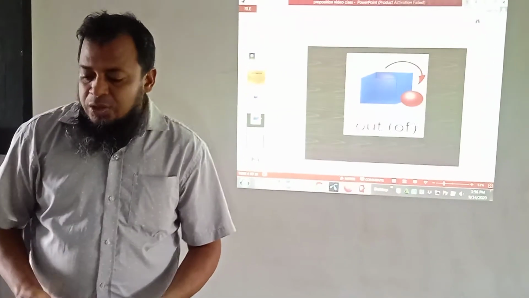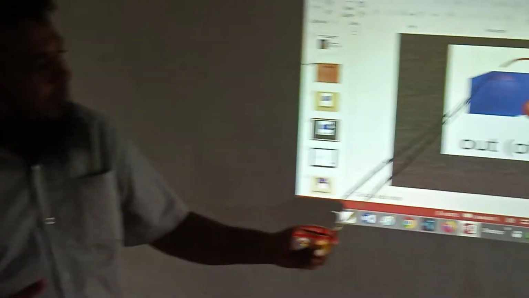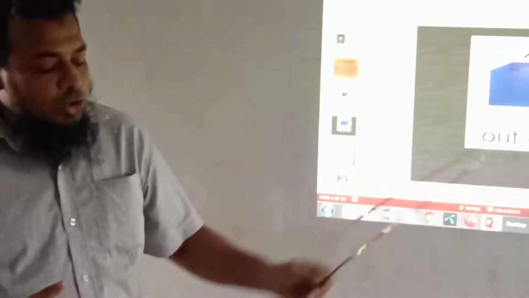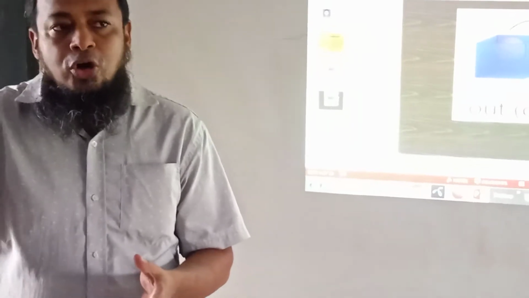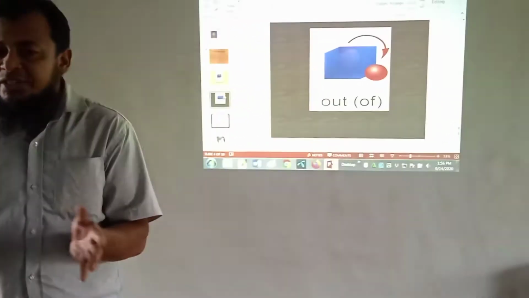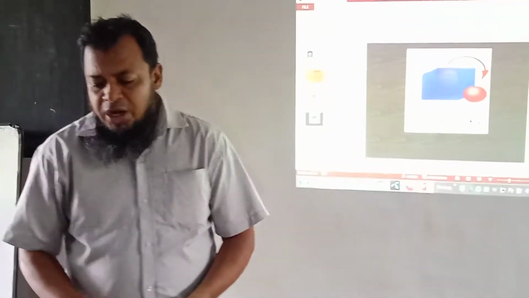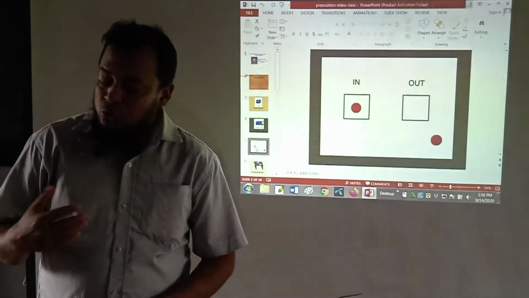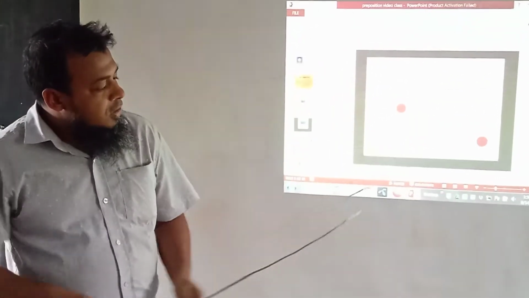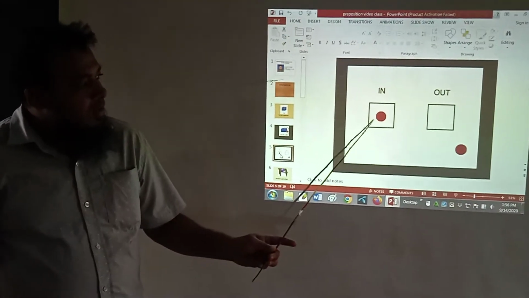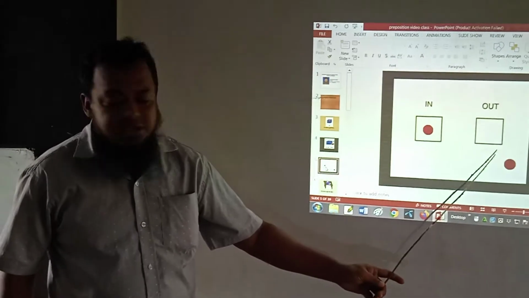Next, the opposite meaning of in. The opposite of in is out. At this moment, the ball is out of the box. Out means something that is situated or located outside a certain place, like the ball is out of the box. Now I am showing you two things at a moment: in and out. You are watching the projector screen. In means the ball is inside the box, and out means the ball is outside the box.